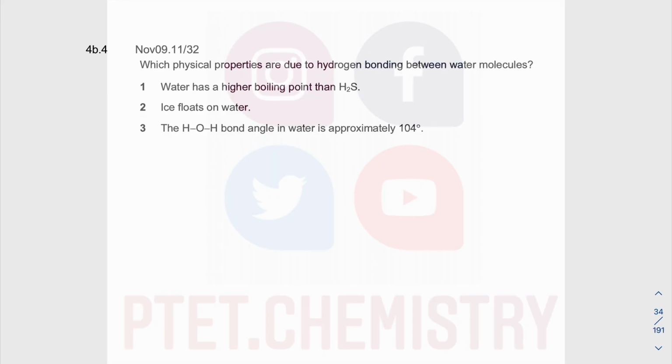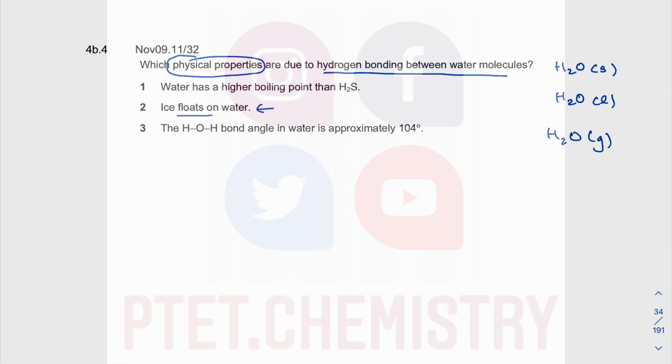Next question. So they're asking for physical properties, okay? So not chemical properties, yeah? Physical property as a result of hydrogen bonding between water. So you know you can have ice, you can have water, you can have steam. They are all H2O, but in different state, okay? So ice floats on water because of hydrogen bonded solid.